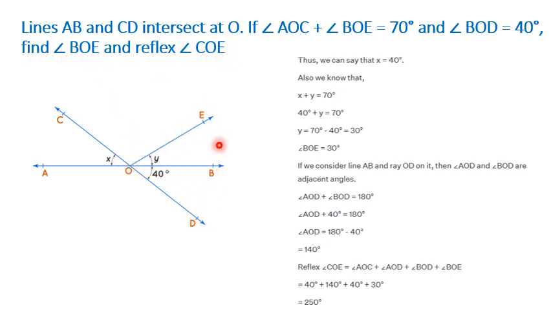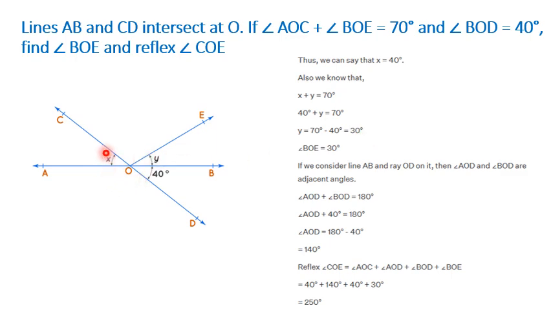and reflex angle COE. Reflex angle is the remaining angle. Now clearly, if AB and CD intersect at point O, X will be equal to 40 degrees, vertically opposite angles. So the first angle we already got: X equals 40 degrees. Also, X plus Y is 70 degrees, it is given. X is 40 degrees, so the balance Y will be 70 minus 40, which is 30 degrees. So we got both X and Y.